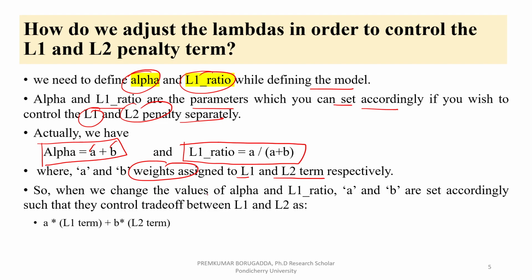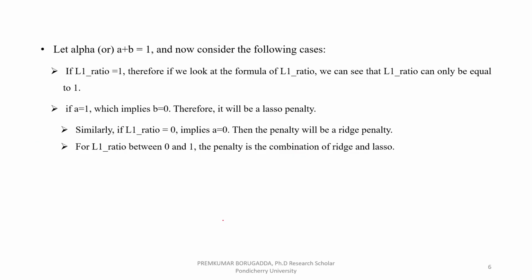When we change the values of alpha and L1 ratio, A and B are set accordingly, such that they control the trade-off between L1 and L2. How can you control it? A is the weight multiplied with the L1 term and B is multiplied with the L2 term. Let's see. Let alpha equal A plus B equal to 1, which means A plus B is nothing but alpha, and that value is equal to 1.